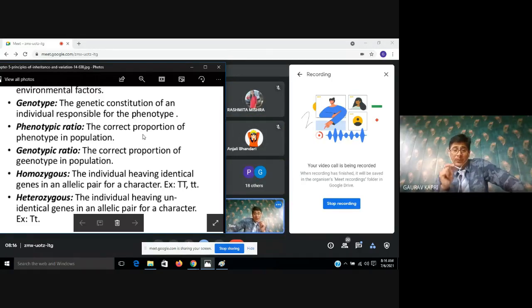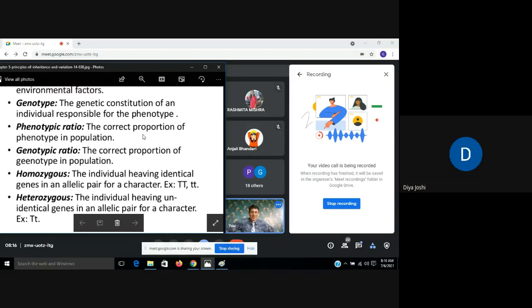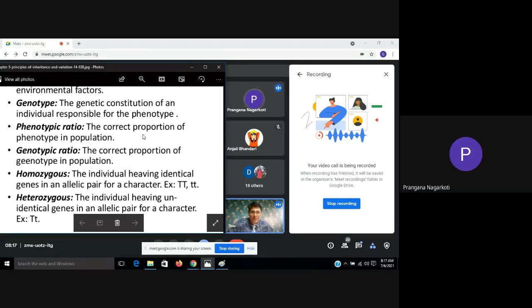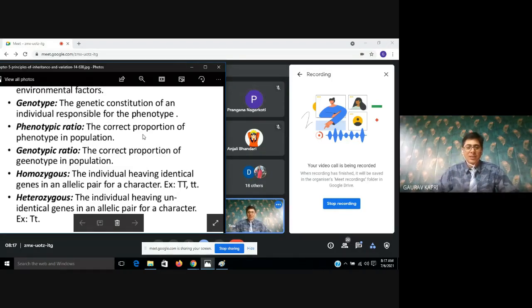Now I want to say that there is a plant and it is also tall, but I am telling you that it's hybrid tall. So capital T, small t. External features are phenotypes, but the genetical constitution is called genotype. Am I correct? Genotype.